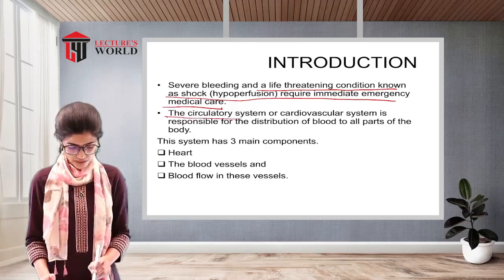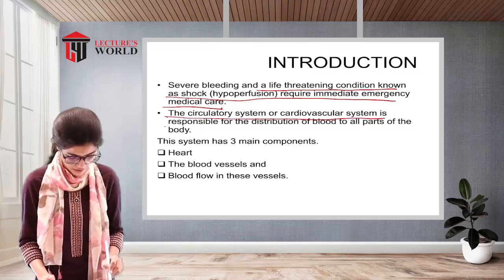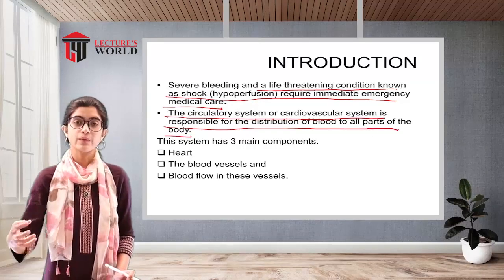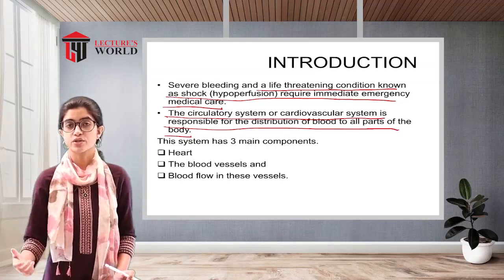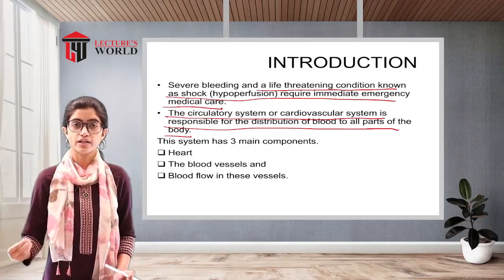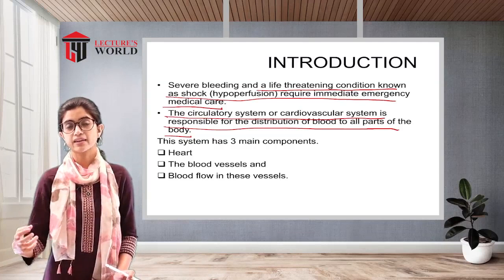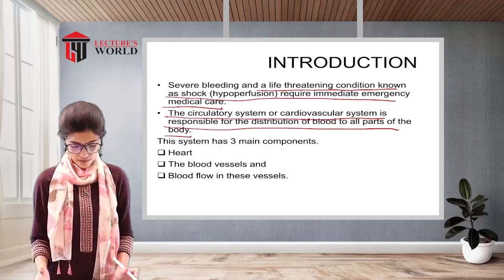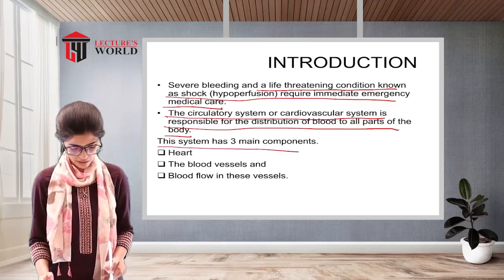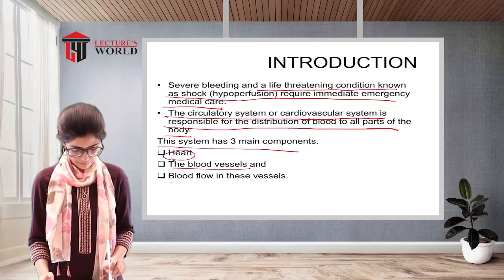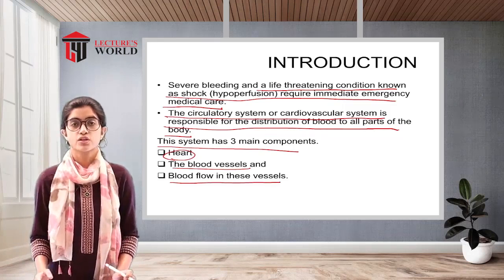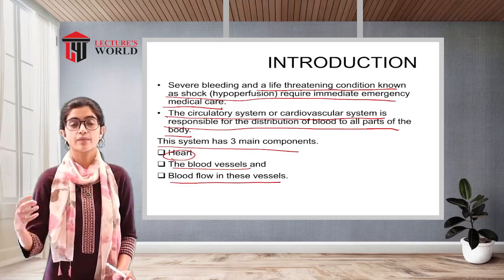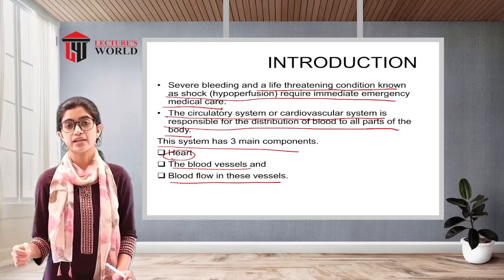The circulatory system or cardiovascular system is responsible for the distribution of blood to all parts of the body. When we are discussing bleeding or hemorrhages, it is essential for us to get a basic idea regarding the cardiovascular or circulatory system. There are three main components of this system: the heart, the blood vessels, and the blood flowing in these vessels. These play a major role in the circulatory system.